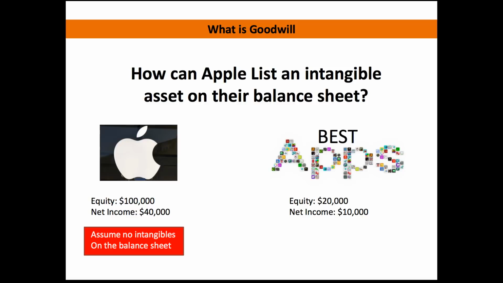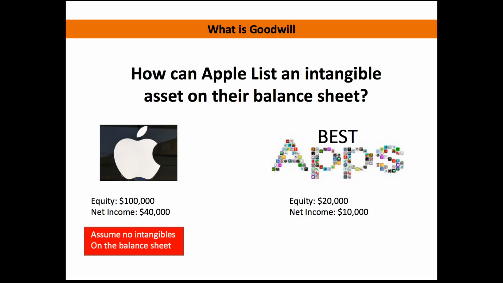Whenever we're doing this, let's just say that the equity of Apple is $100,000 and that their net income for the year is $40,000. I know those numbers aren't accurate, but we're just going to use these to simplify this demonstration. We're also going to assume that presently, Apple has no intangible assets listed on their balance sheet, so both goodwill and intangibles would be listed as zero. Then when we look over at the smaller company, Best Apps, we see that their equity is only $20,000 and their net income is $10,000.